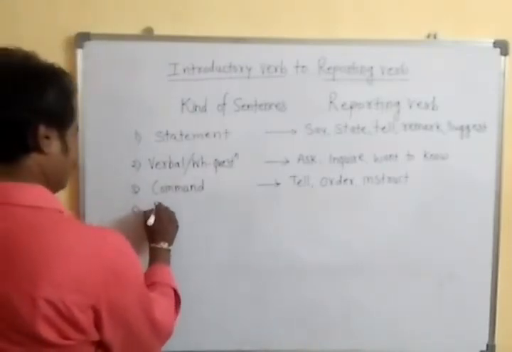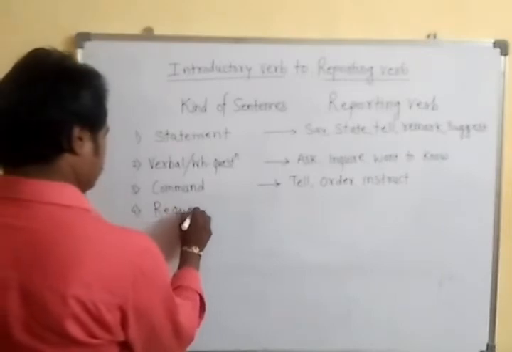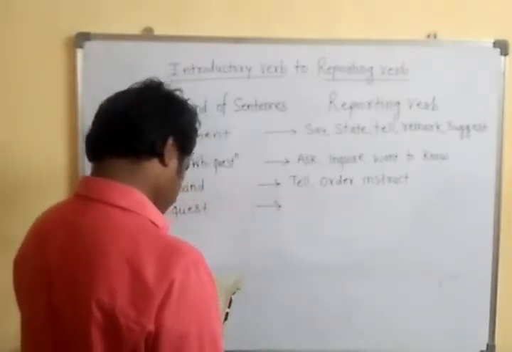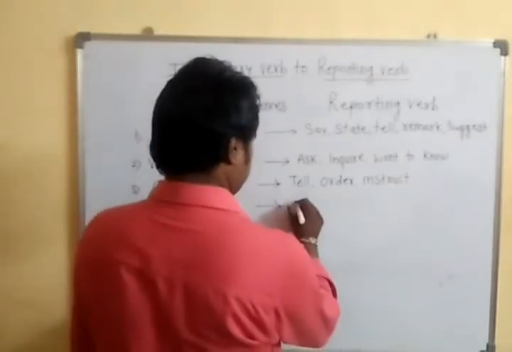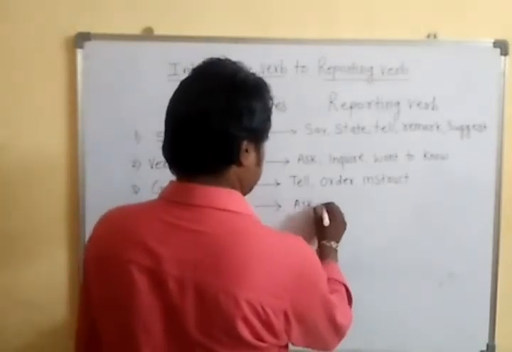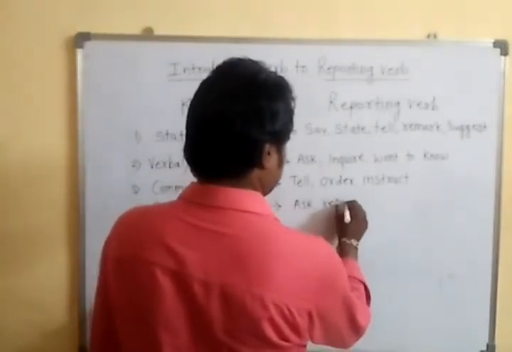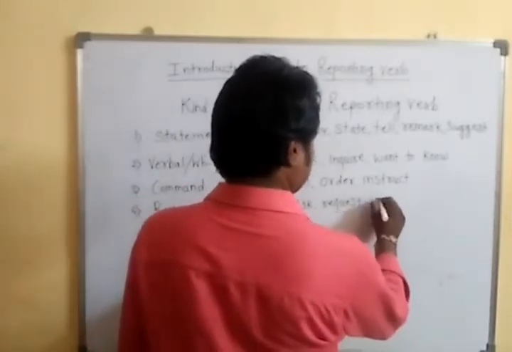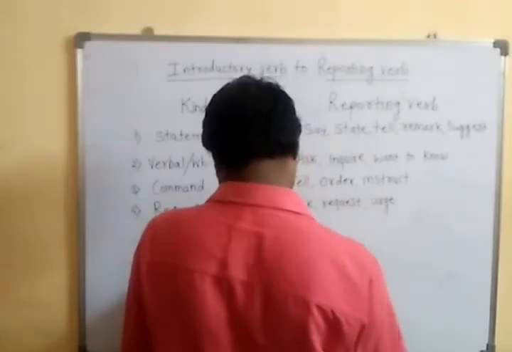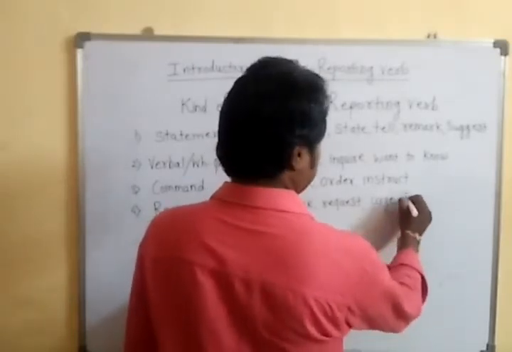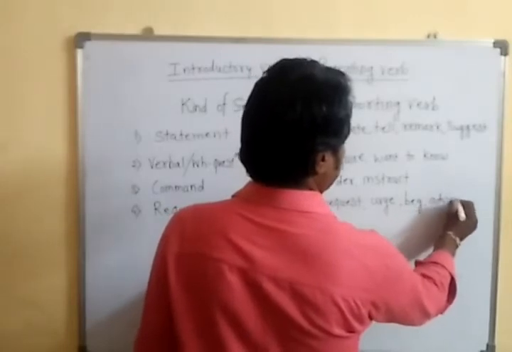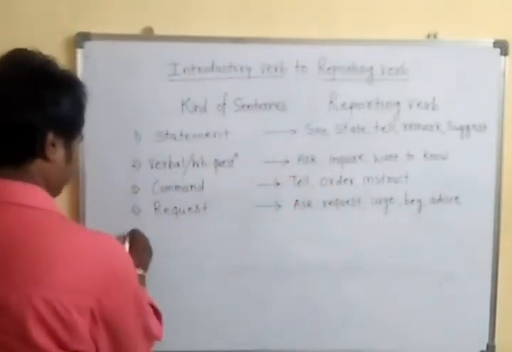if the sentence is of request type, if we are making a request, then what we have to use? Again we have to use a reporting verb like ask, then request, then urge, okay, beg or advise, okay.